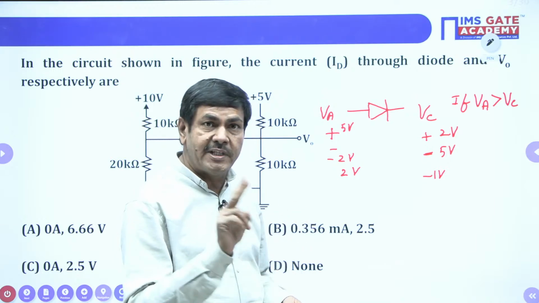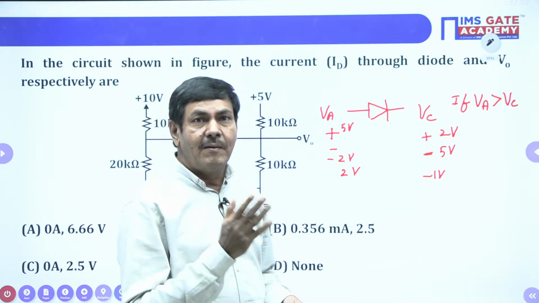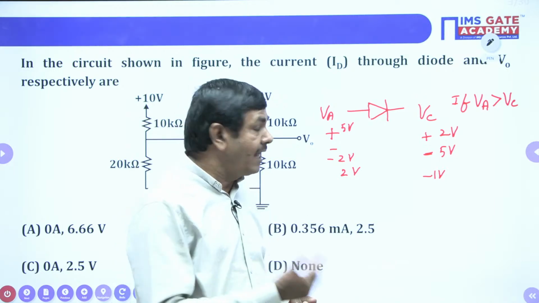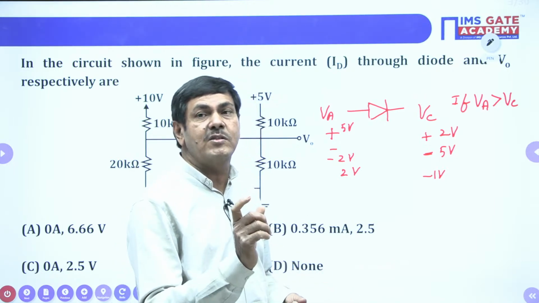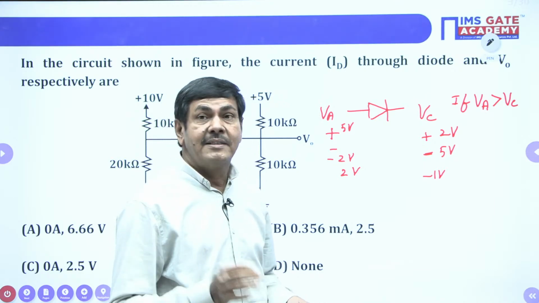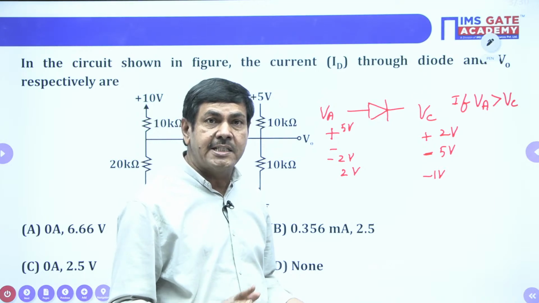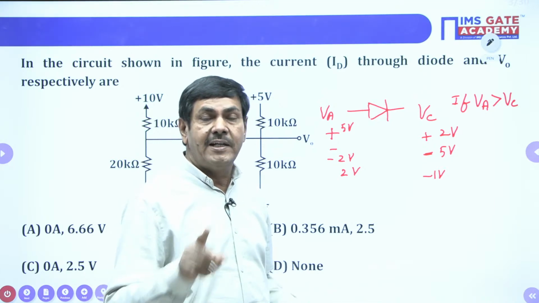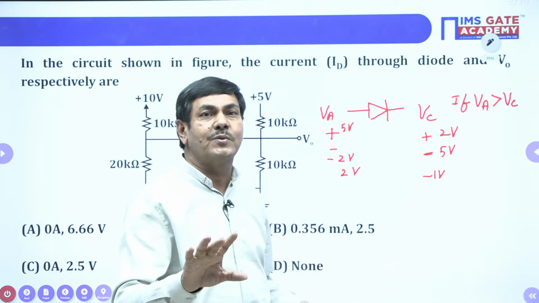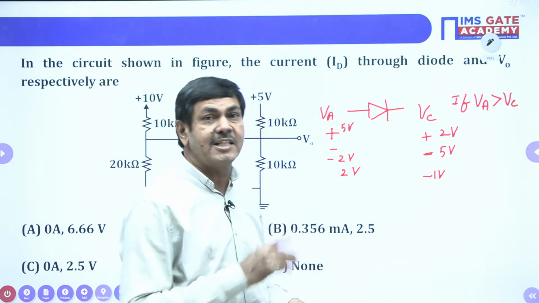In the problems, they will give two cases only: the diode under the ideal case, and when the diode is non-ideal. Non-ideal means it can have some drop. And ideal case means the internal resistance of the diode is considered 0. When the diode is forward biased, the diode must be replaced by a short circuit, when it is an ideal case.